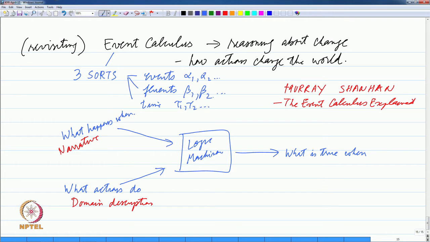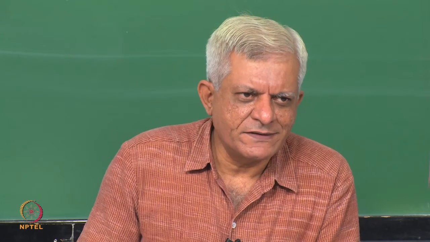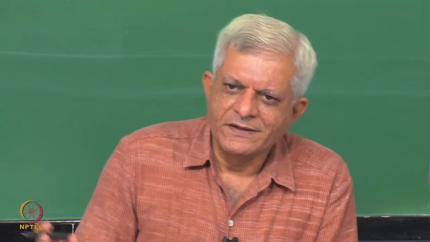So, for example, given a domain description and given what is true when, which you slightly twist and say what do you want to be true at this time, which means what is the goal that you want to achieve, then the task is to find what events should happen, and that is a task of planning essentially. You say that you know what is the effect of actions, you know what the world should be like. So, what are the actions that you should do for the world to become like you want, and that is the task of planning.